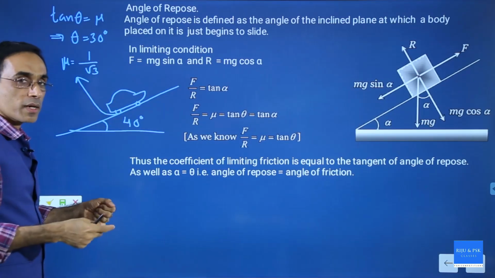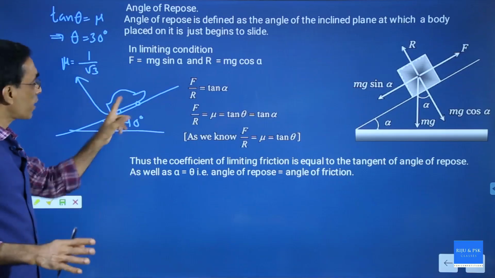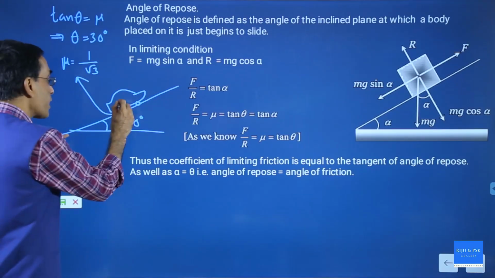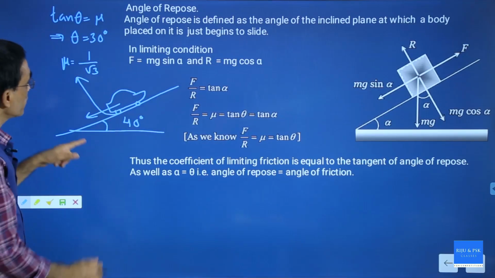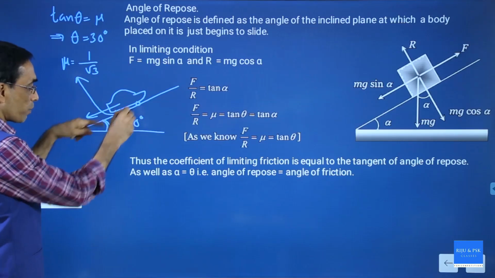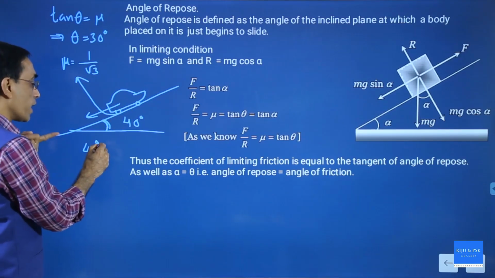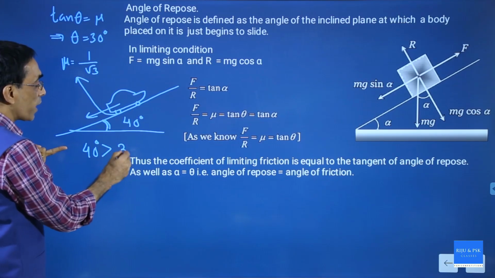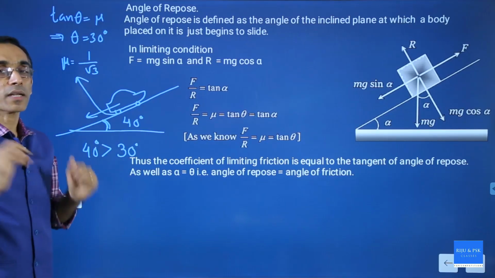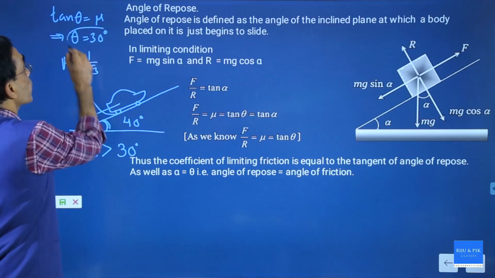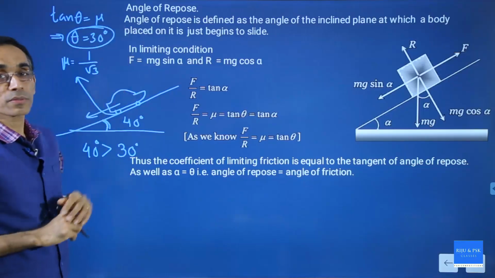Even if you apply the brake, the handbrake, everything, the car will not stay there. The car will skid downward, because the practical angle of that plane, 40 degree, is greater than the maximum angle up to which the body can be at rest. And that maximum angle I calculated as 30 degree. That is the angle of repose.